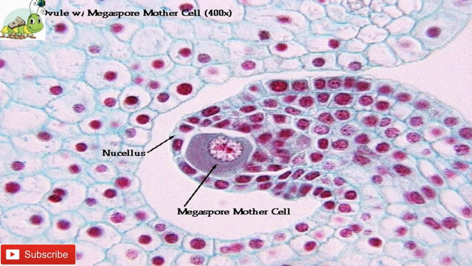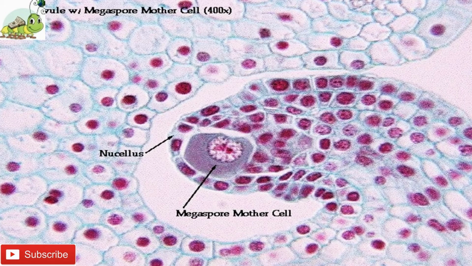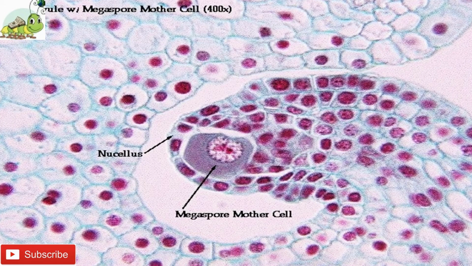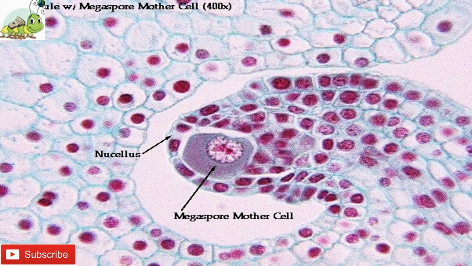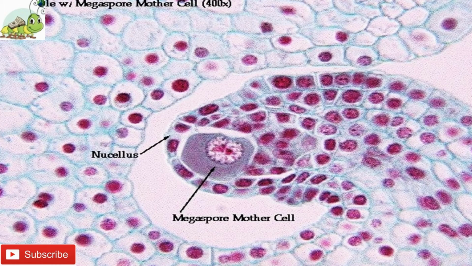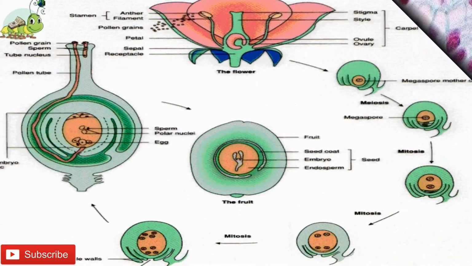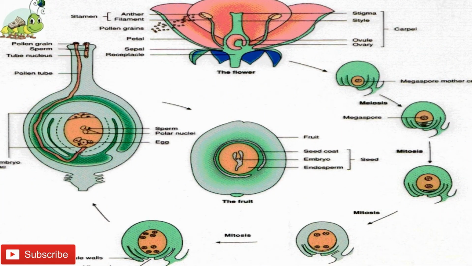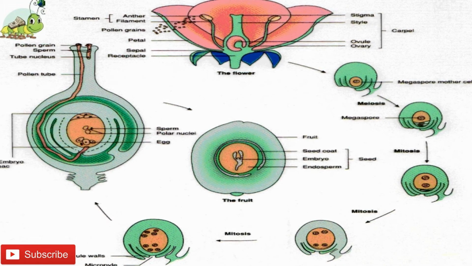The megaspore mother cell undergoes meiosis to form 4 haploid megaspores. This step is called megasporogenesis. Out of 4 megaspores in a linear tetrad, usually the upper 3 degenerate and the lowermost enlarges to become the functional megaspore.